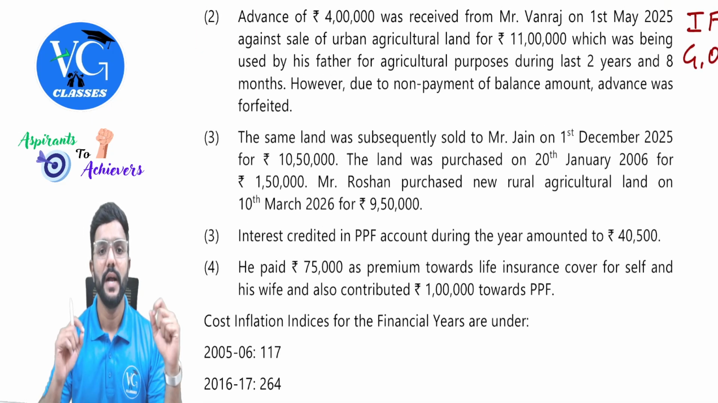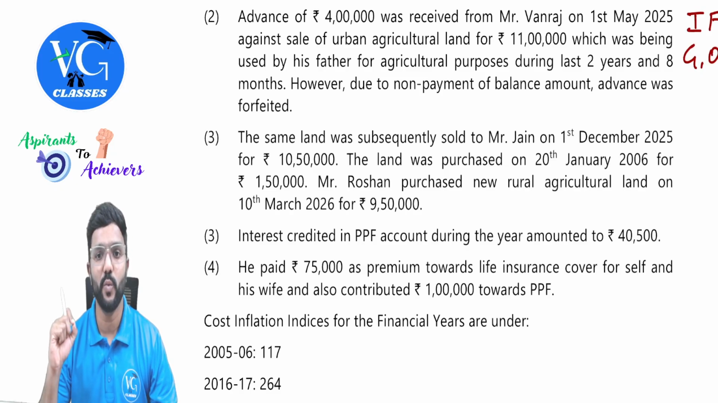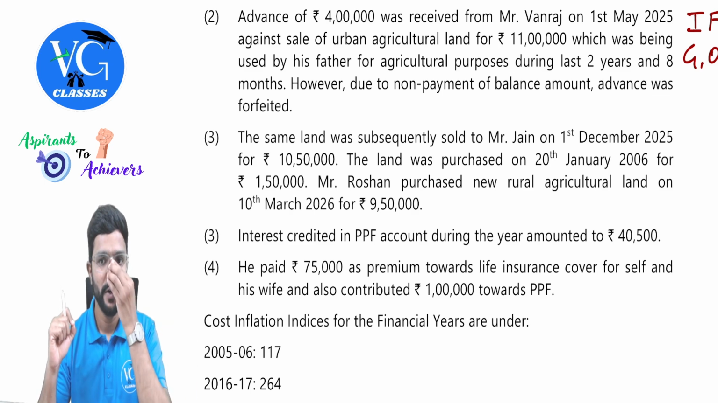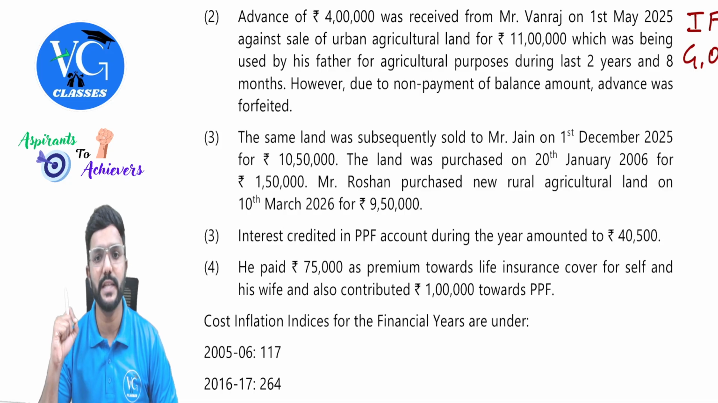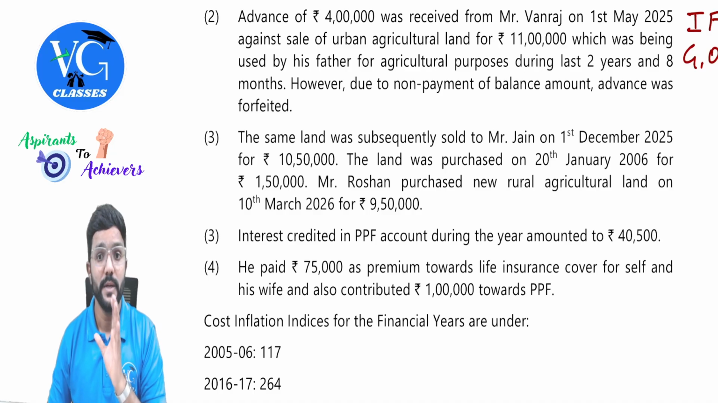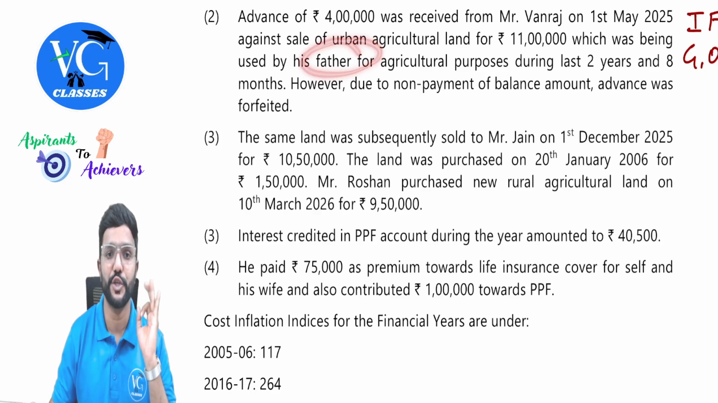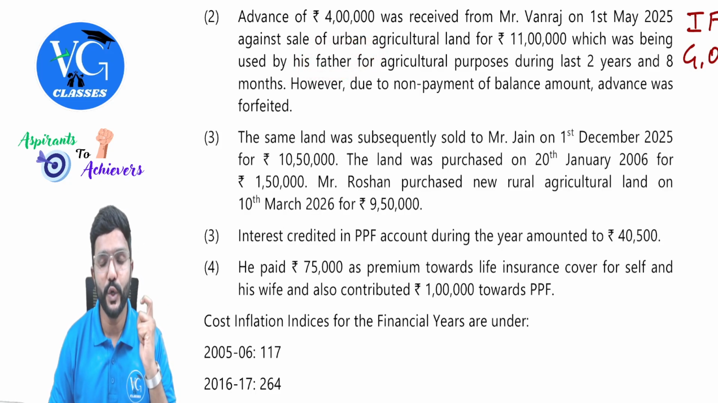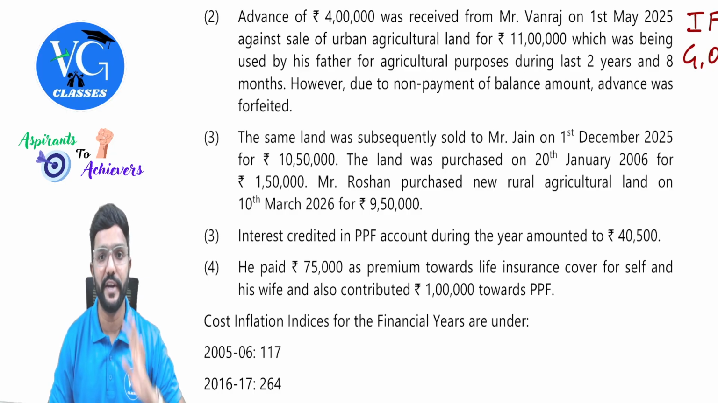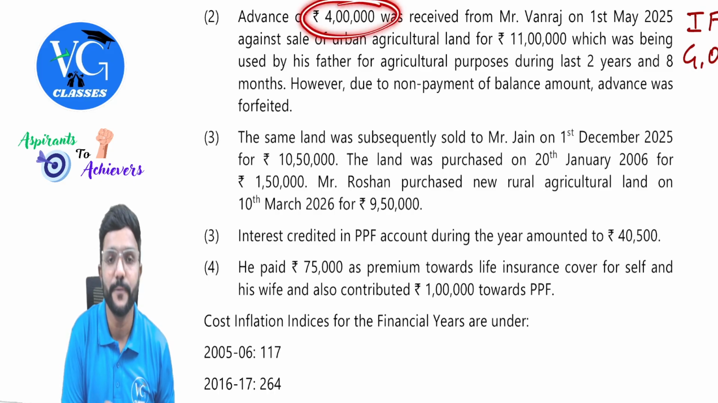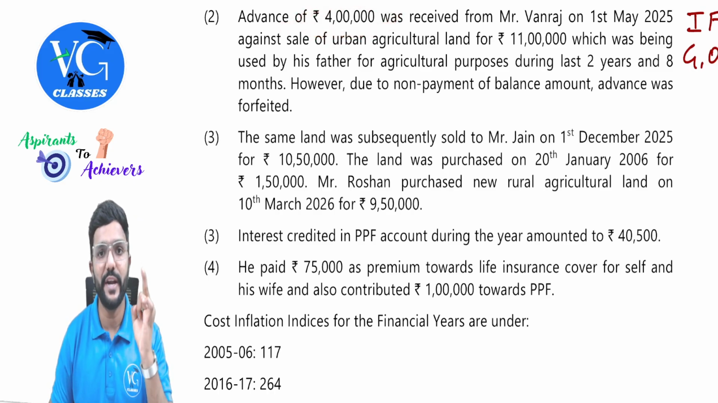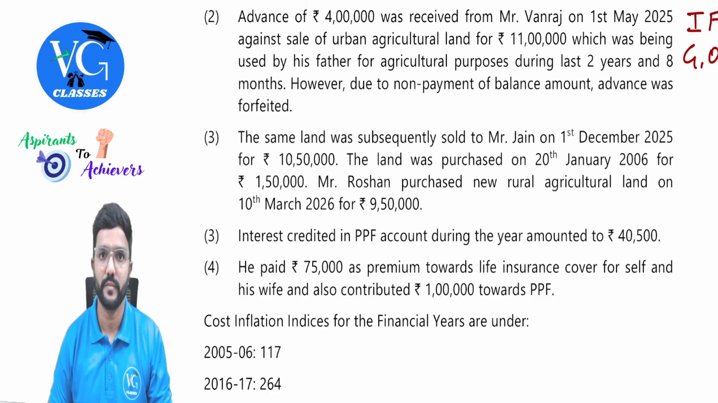Okay. Next, advance of 4 lakh was received from Mr. Vanraj on 1st May 2025. That is during our previous year, against a sale of urban agriculture land for 11 lakh, which was being used by his father for agricultural purposes during last 2 years and 8 months. Okay, it was used for 2 years and 8 months for agriculture purpose by the father of Roshan. Okay. However, due to non-payment of balance amount, advance was forfeited. That means, is it taxable, people? Yes. 4 lakh is taxable in the year 25-26 under the head other sources.